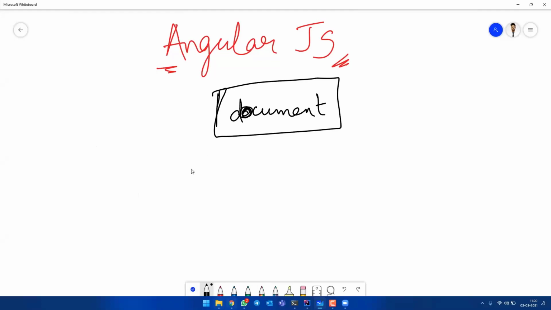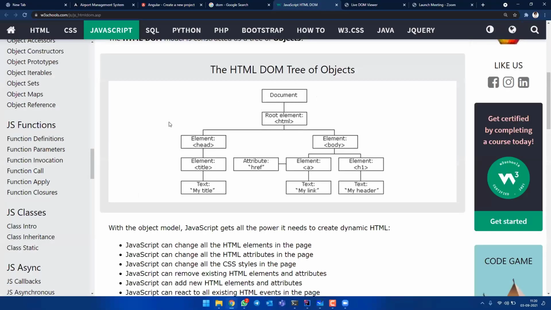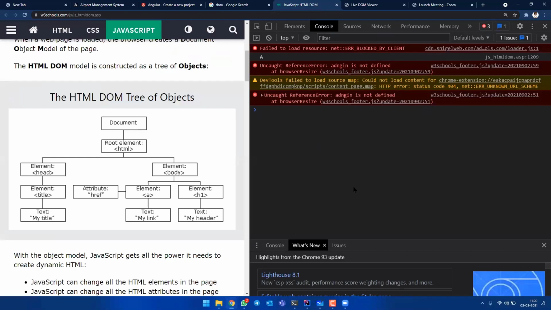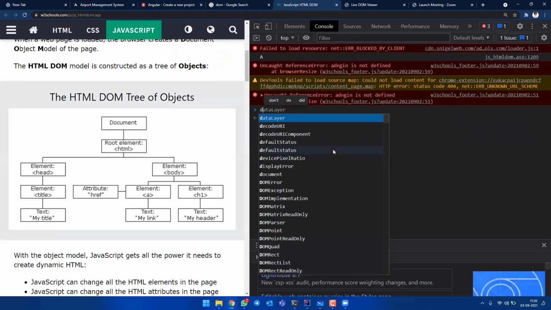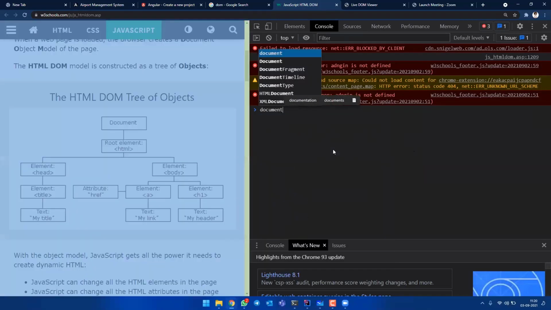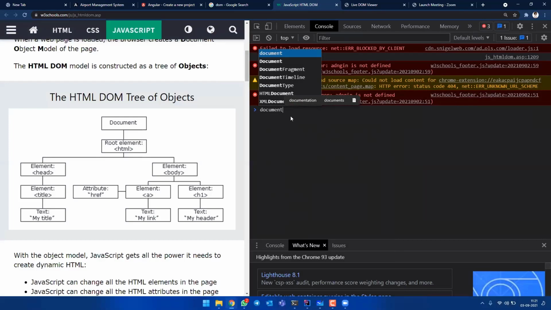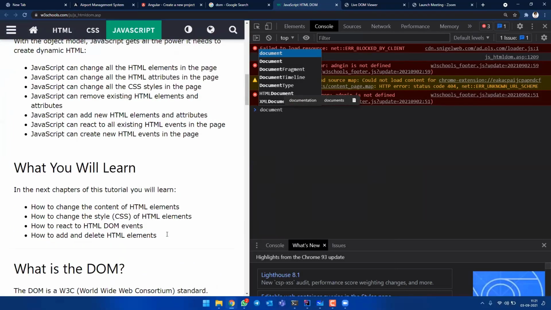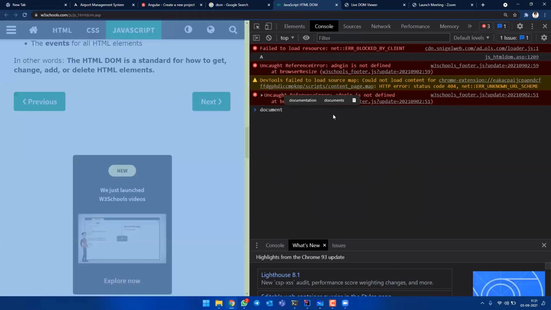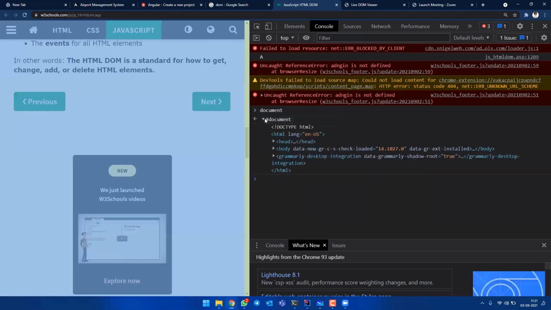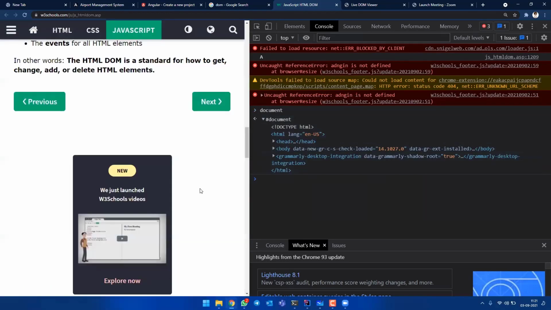If you go to Google Chrome right now and press F12, you will get the console. This is called the console in Google Chrome. Here you can play with JavaScript. If you type document here, you see everything. When I press document here, everything gets selected on the left-hand side, because document is the parent of the complete HTML we have here. That is why everything is getting selected. It is the head, the parent of the complete application.